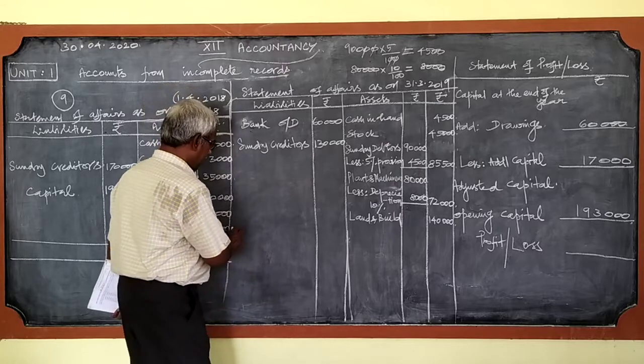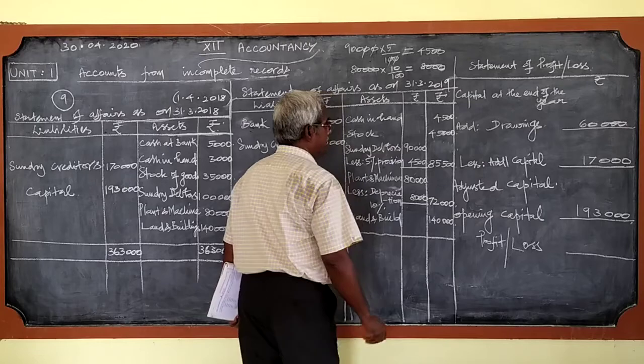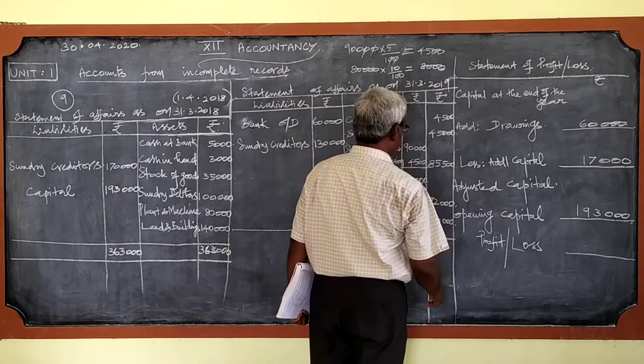Now we can find the capital at the end of the year. We shall find the total of the asset side first.